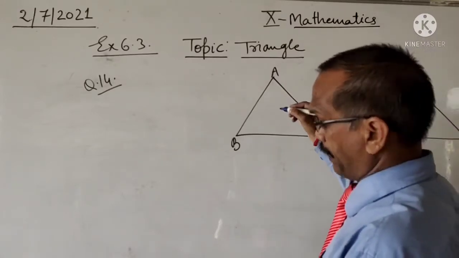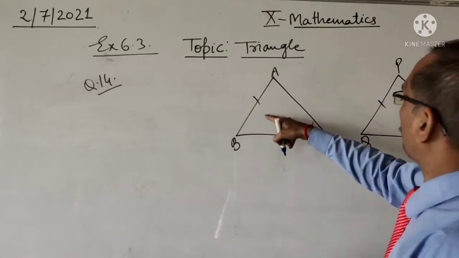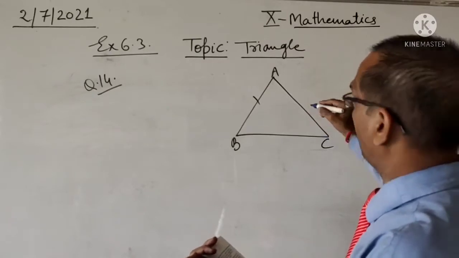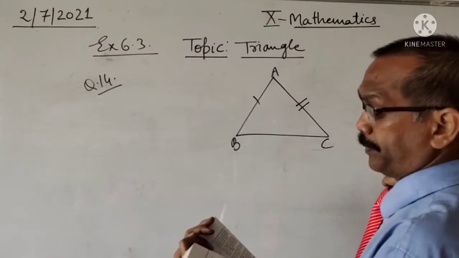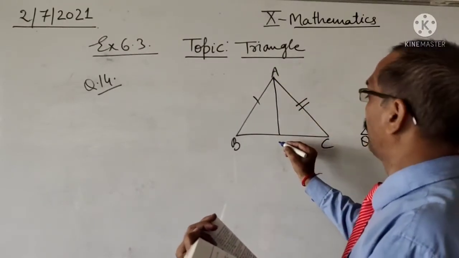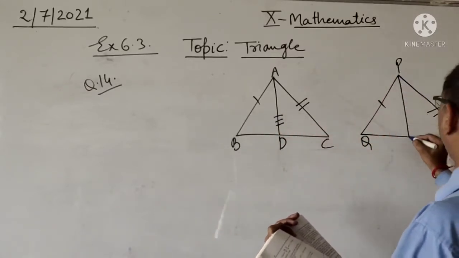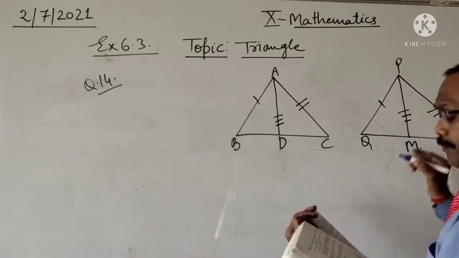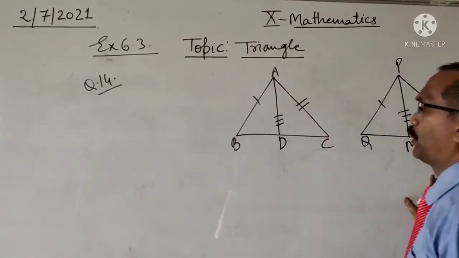Here side AB is proportional to side PQ, AC proportional to PR, and median AD is proportional to median PM.